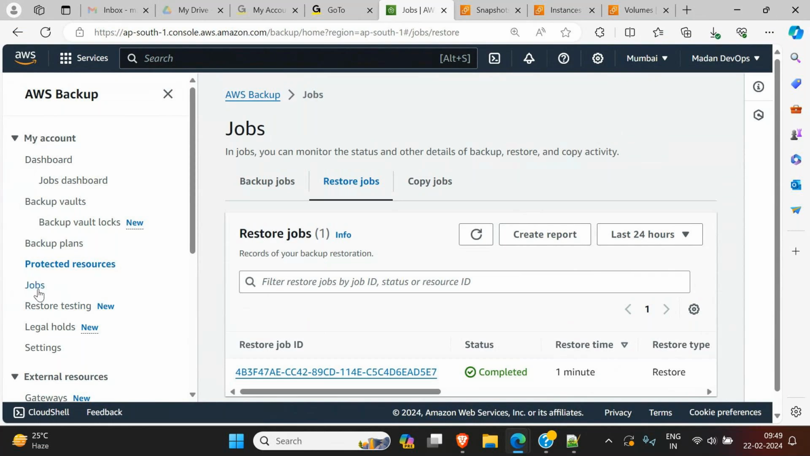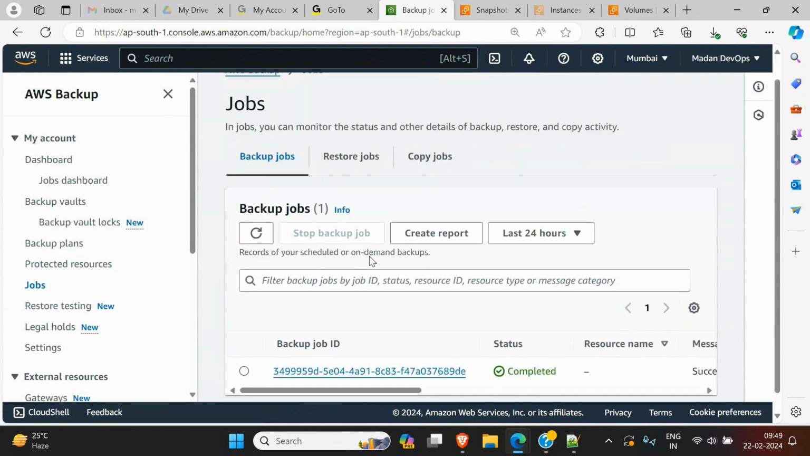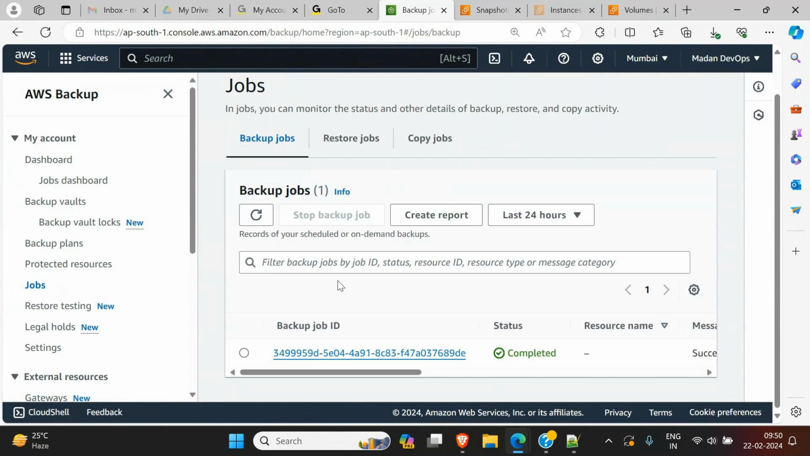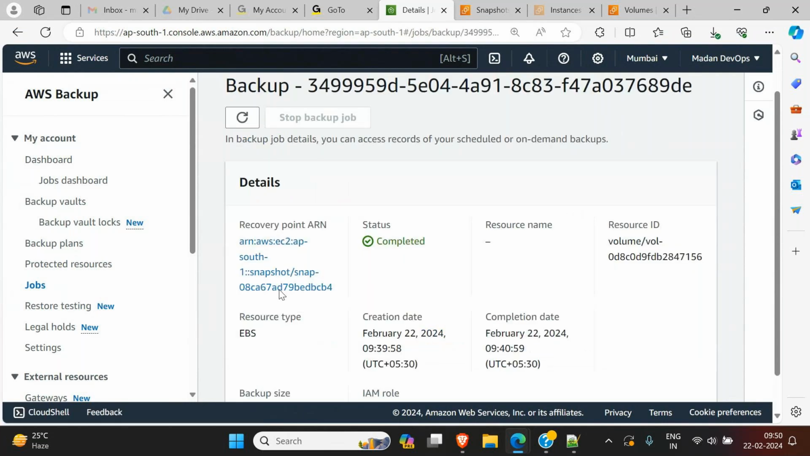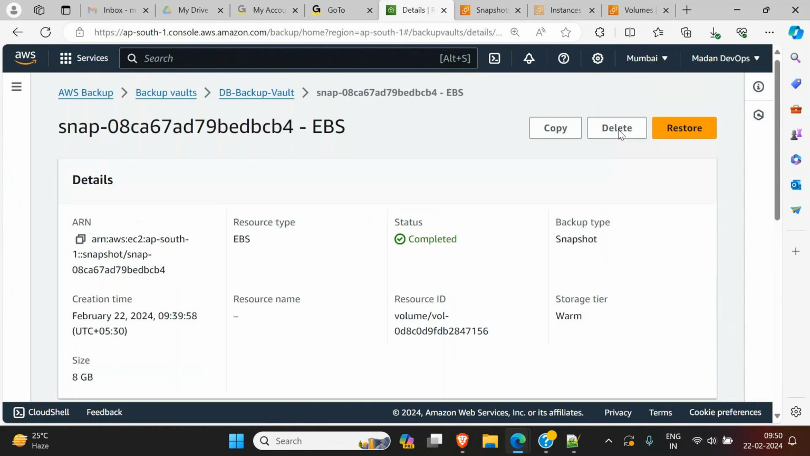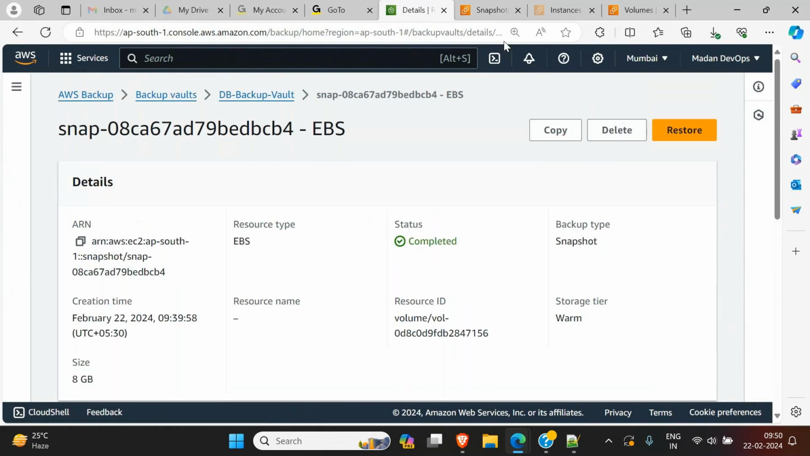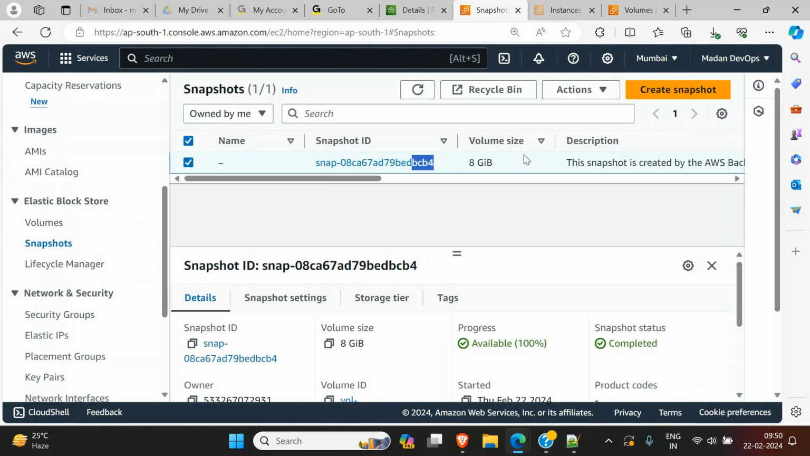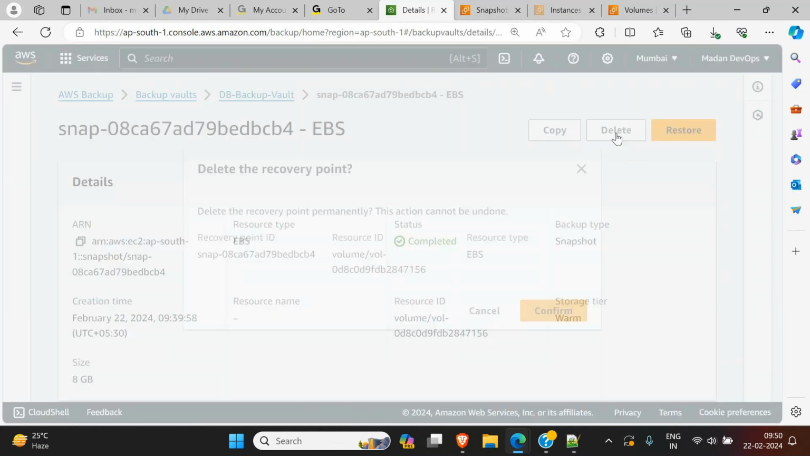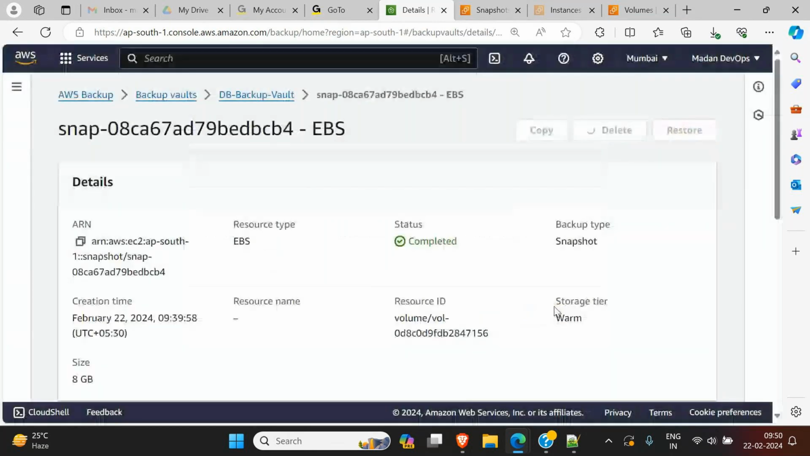Go to our jobs. This is a job, right? In this backup job, click this hyperlink. Now we have an option called delete. When I click on delete, automatically this snapshot will be deleted from here. Let's try that. Delete it. Confirm. Now it is deleted.